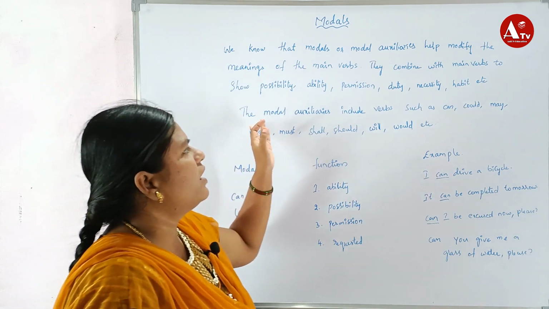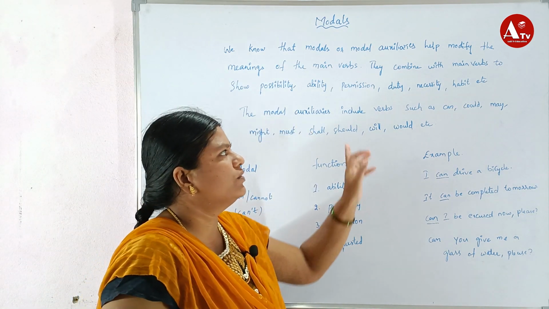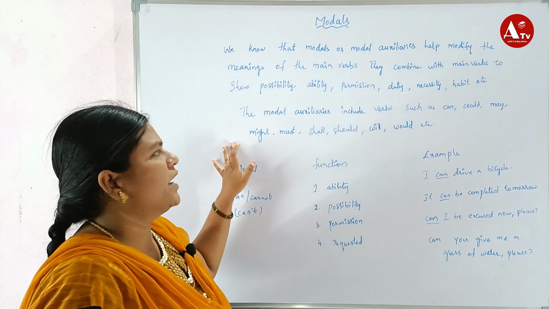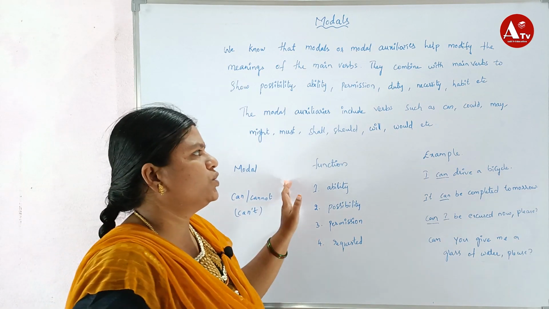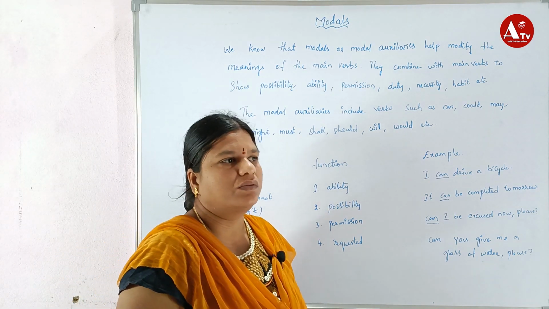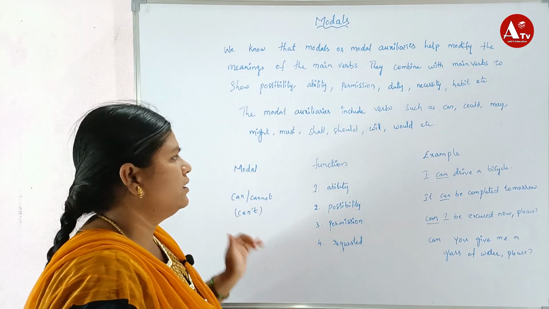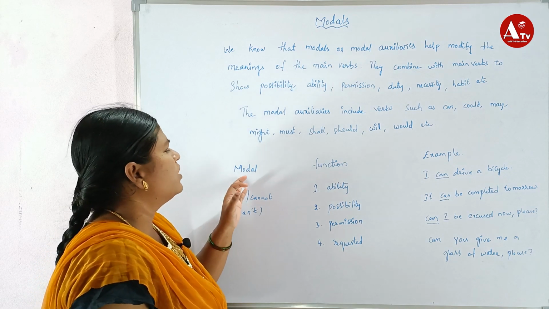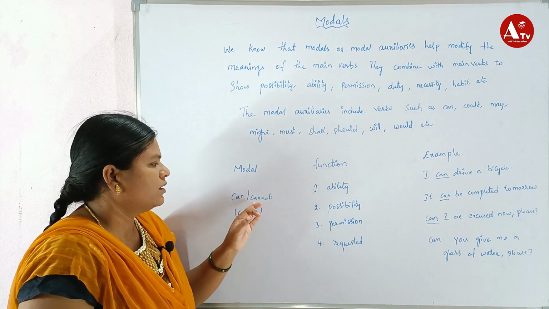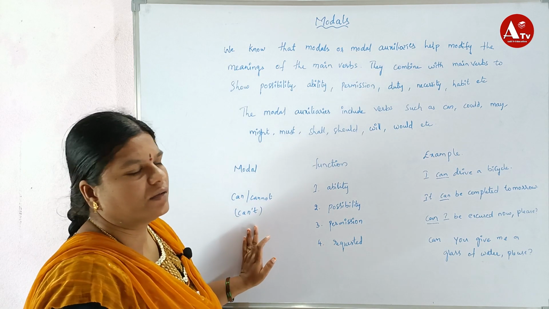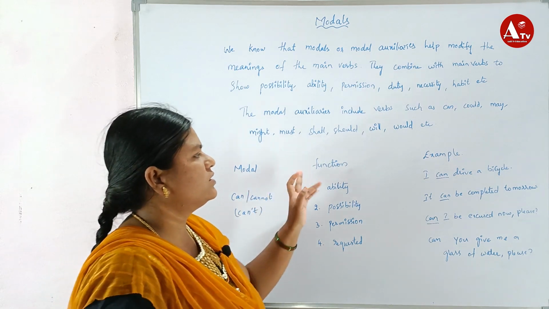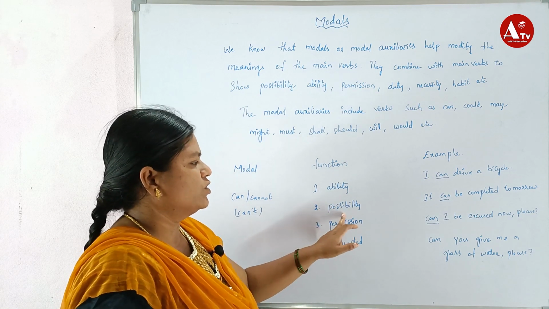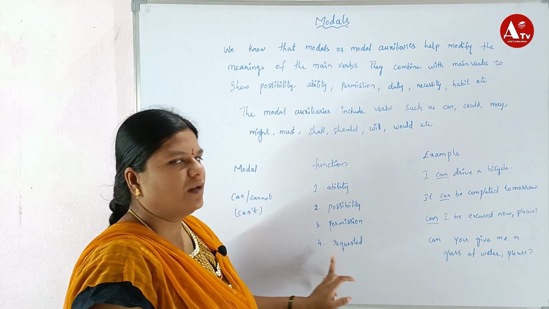Modal auxiliaries include verbs such as can, could, may, might, must, shall, should, will, would, ought. Such words are there. Here we will see how they function. The first modal word is can, cannot, can't. It functions in ability, possibility, permission, and request.